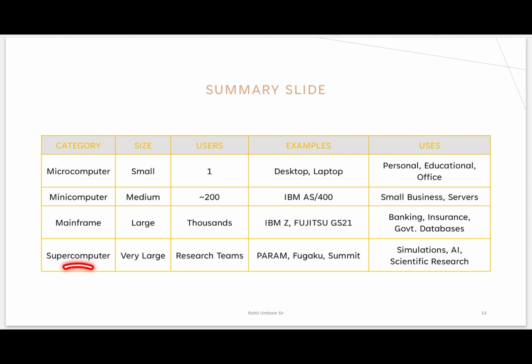And the last one is the supercomputer, which is very large. Who uses this? Up to how many? A research team. Whatever the number of that team, only that team will use it. But it can reach any number; there is no specification of how many can use it. Examples are Param, Fugaku, and Summit. This one is of Japan, this is of the USA, and this is our Indian one, right? Used for simulation, AI, scientific research, or we can say weather forecasting, right?